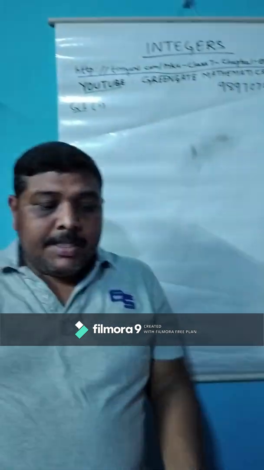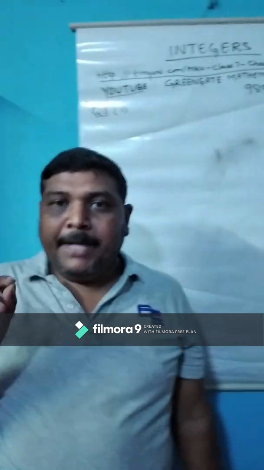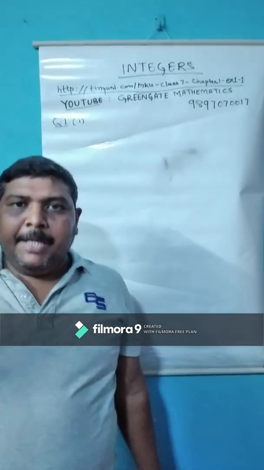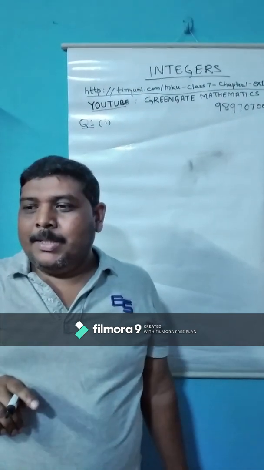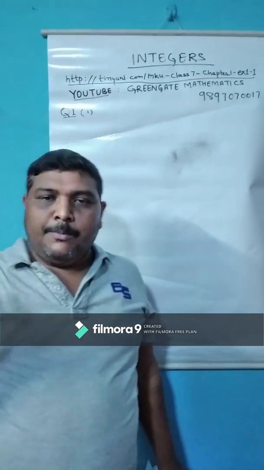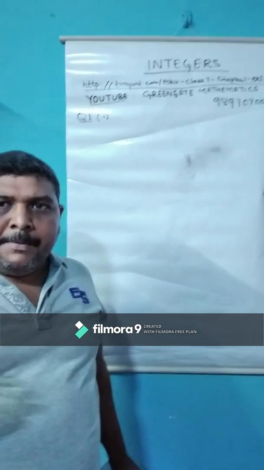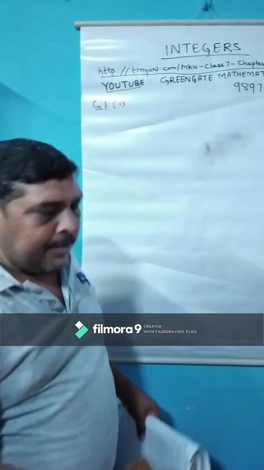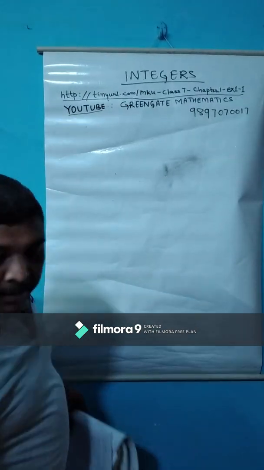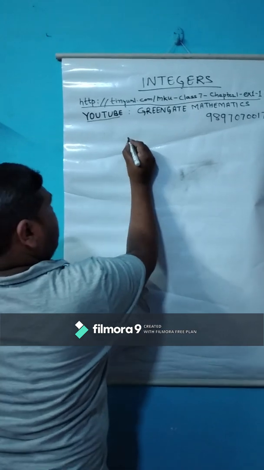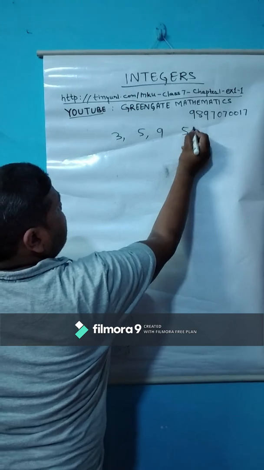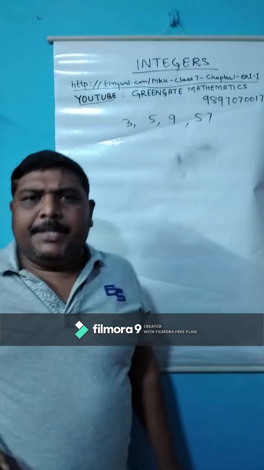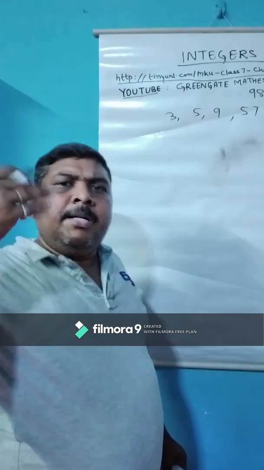Children, now I am going to discuss the definition of an integer. Children, what is an integer? An integer is a whole number. It may be positive, it may be negative, or it may be zero also. Children, once again I am repeating, it may be positive, negative, or zero. Positive integers are, suppose, 3, 5, 9, 57. These are all positive integers. Now we are going to discuss the negative integers.